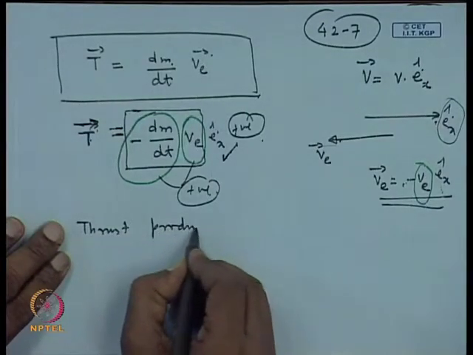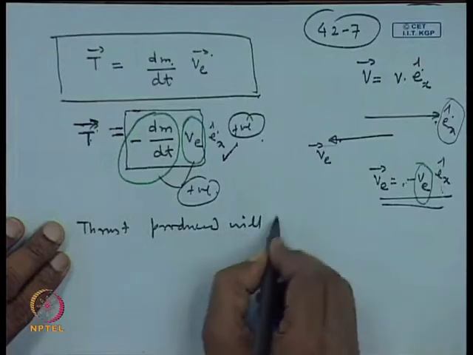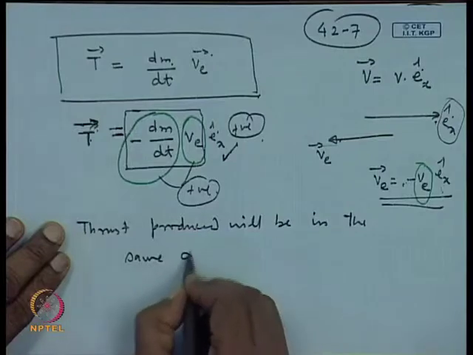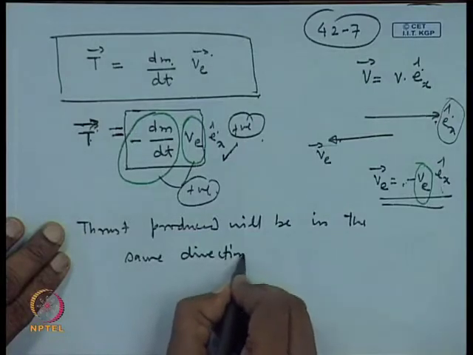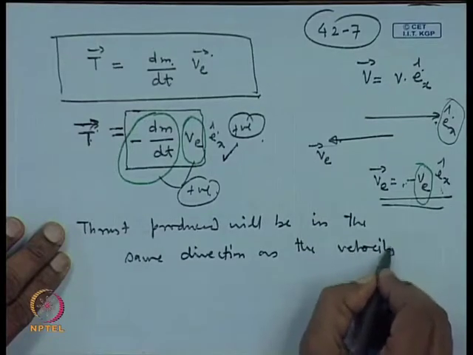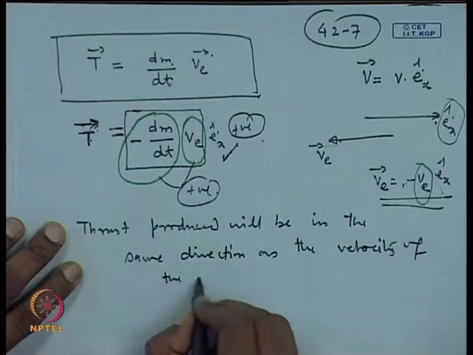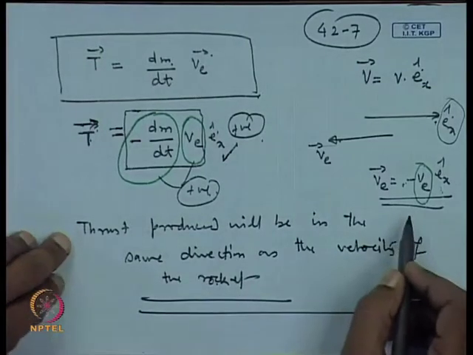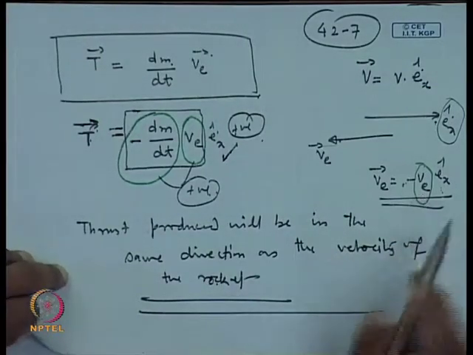produced will be in the same direction as the velocity of the rocket. So, this is opposite to the exhaust velocity.